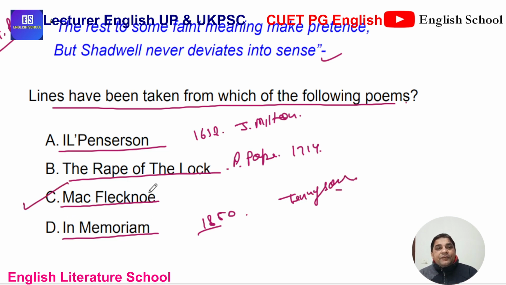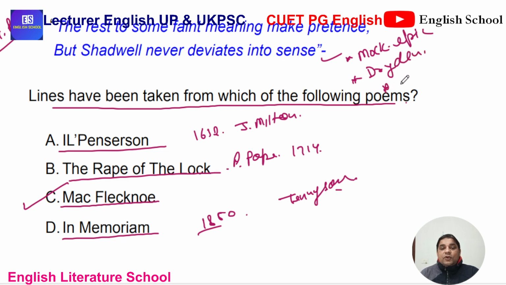How will you identify? This is a mock epic, and the author is Dryden, where he is using this poem as a satire on Shadwell. Shadwell was the contemporary of Dryden, and he is making a satire on Shadwell.